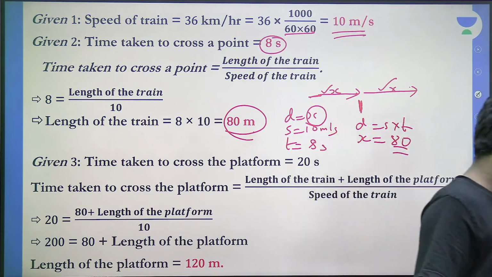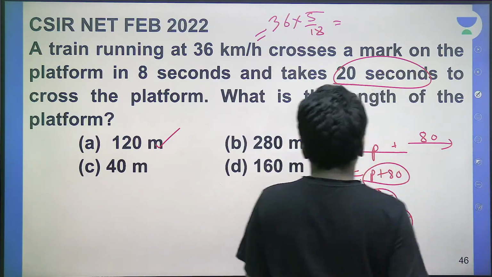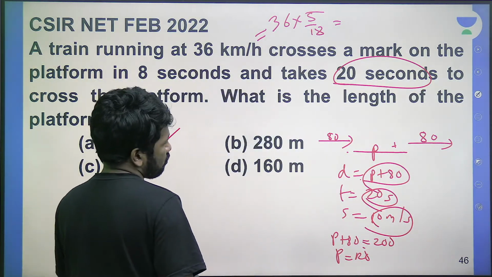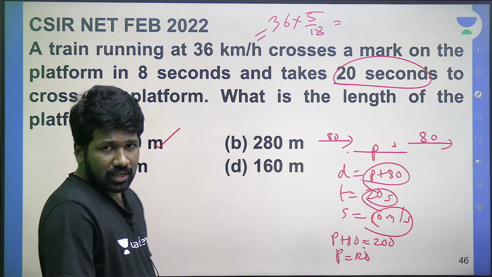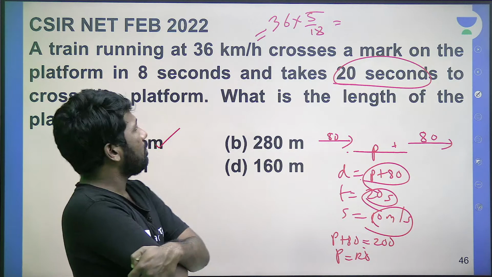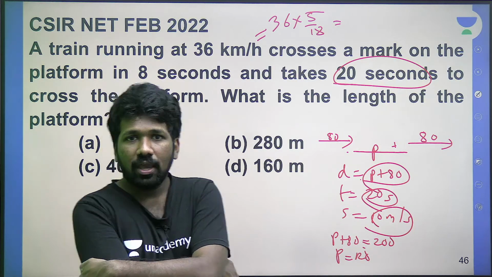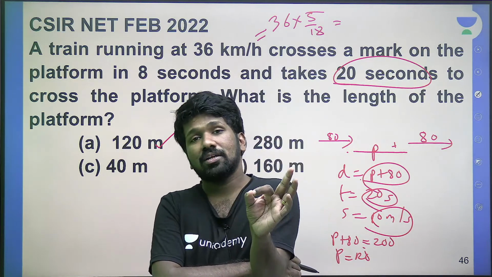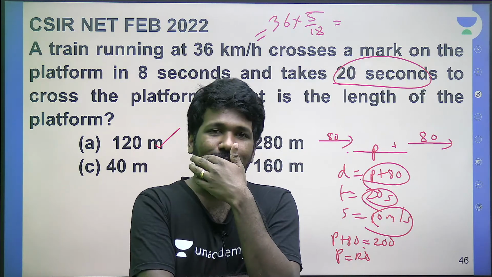All of you clear? If all of you are clear, I will teach you the shortcut method for this. Listen very carefully. The shortcut method is: we found that 80, that is clear, na? How we found 80 is clear. Because the train takes 8 seconds to cover 80 meter at 10 meter per second. 10 meter per second means 1 second में 10 meter, 8 second में 80 meter. That is a logical way to interpret it without writing 8 into 10 also.